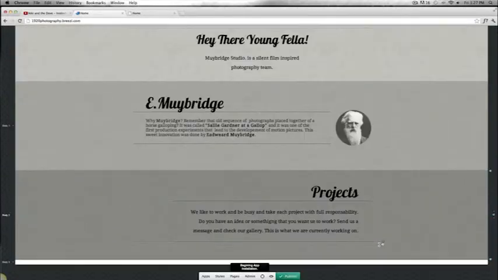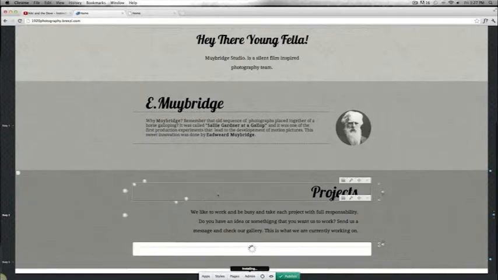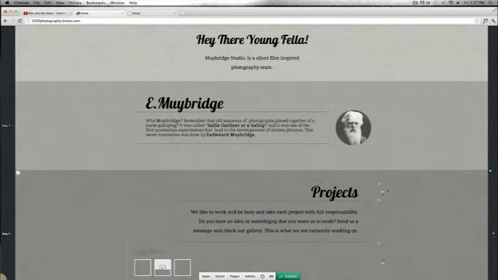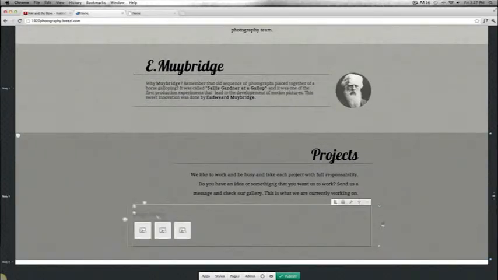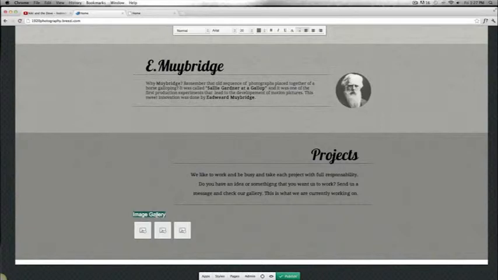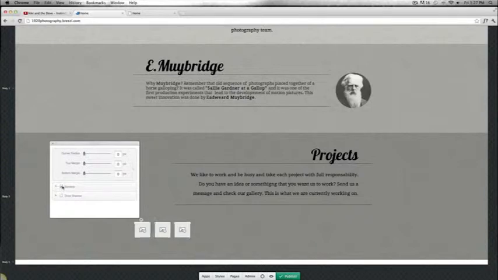Okay, this is a new section that we just created. I'm gonna wait for the system to install it. Okay, there we go. I'm gonna eliminate this title over here by double clicking on it and hitting backspace. And I'm also gonna style the entries. So I'm gonna click on them and I'm gonna remove borders. There we go.